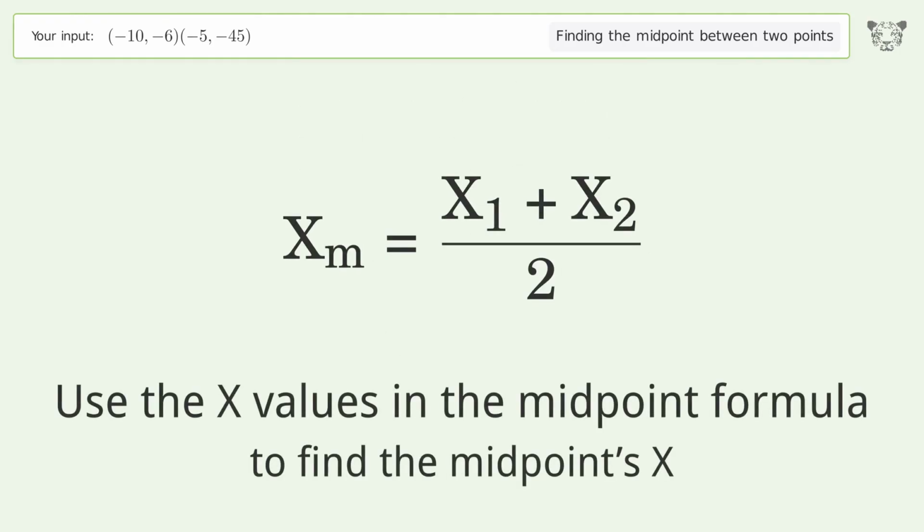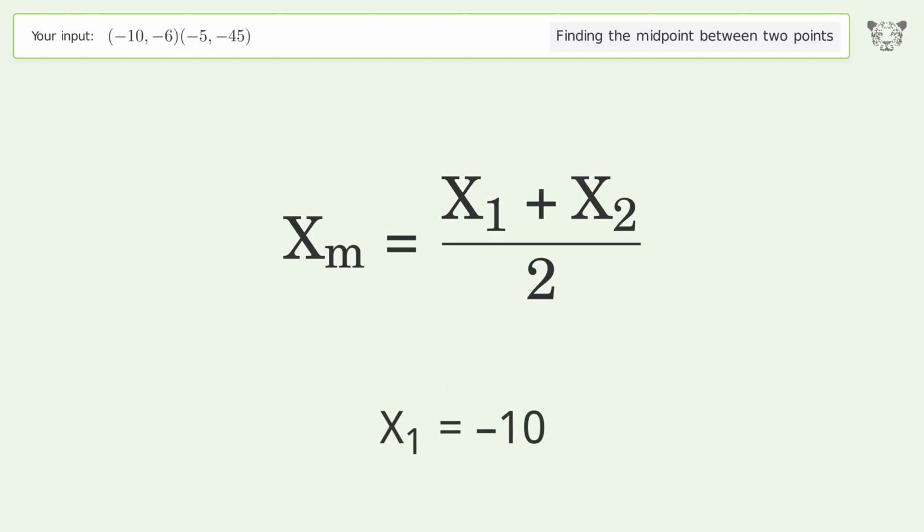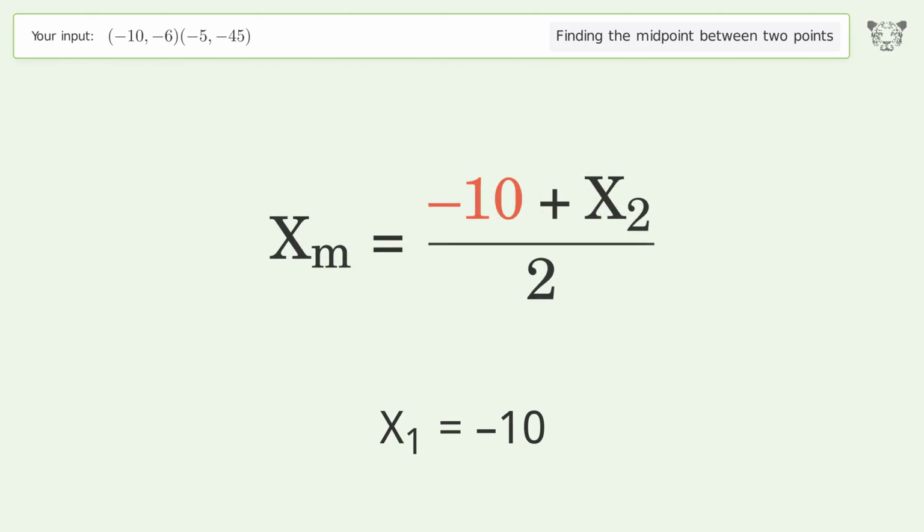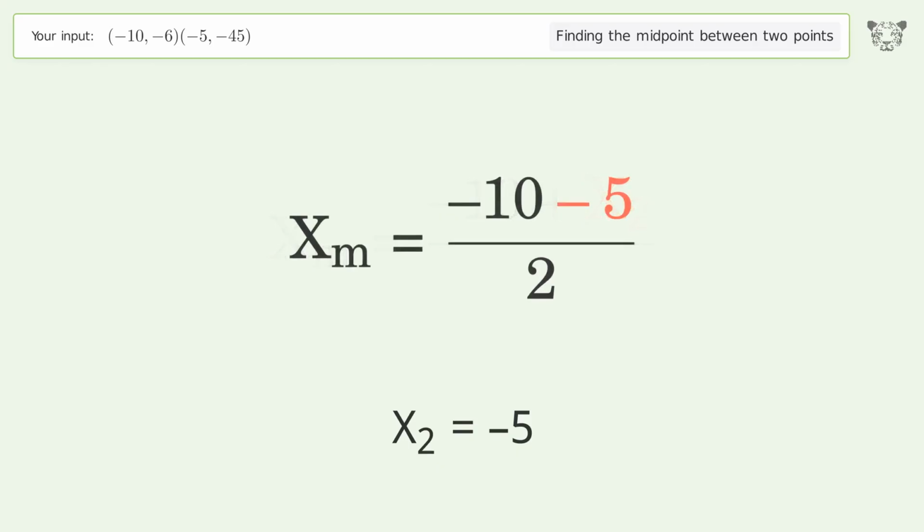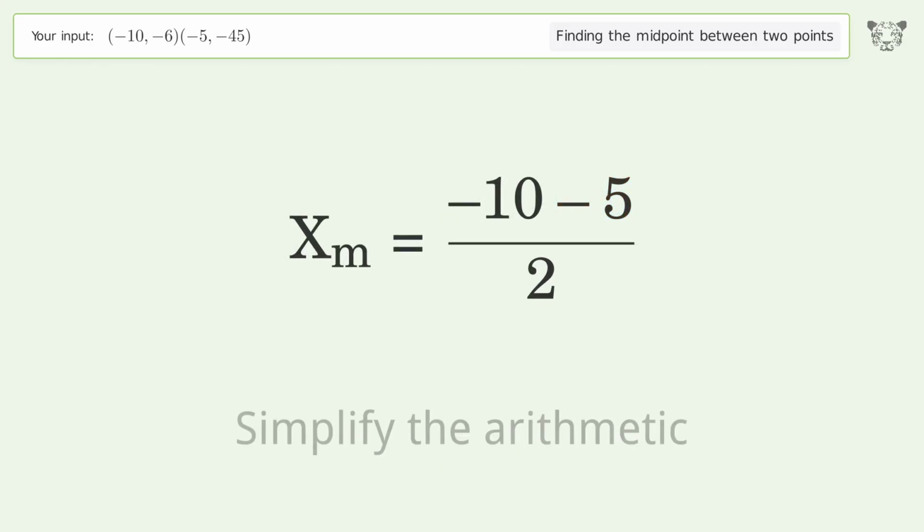Use the x values in the midpoint formula to find the midpoint's x. x1 equals -10. x2 equals -5. Simplify the arithmetic.